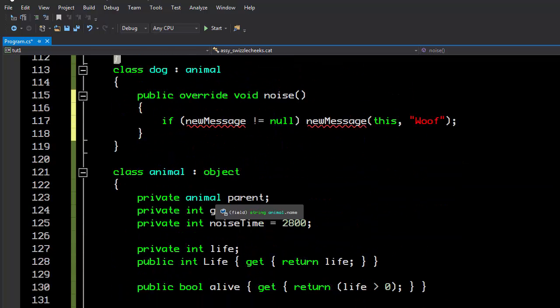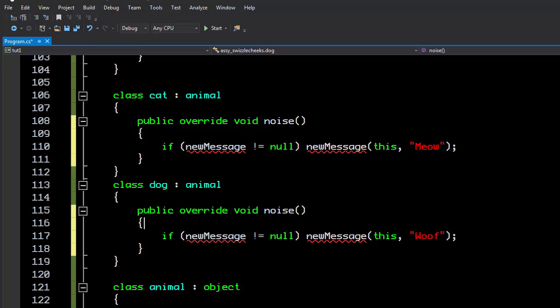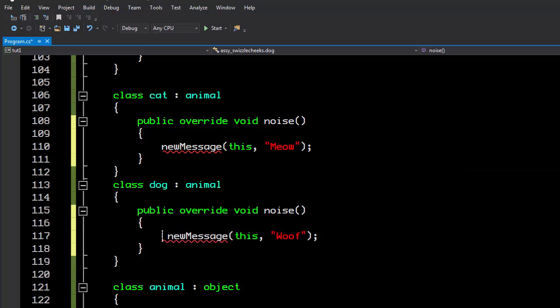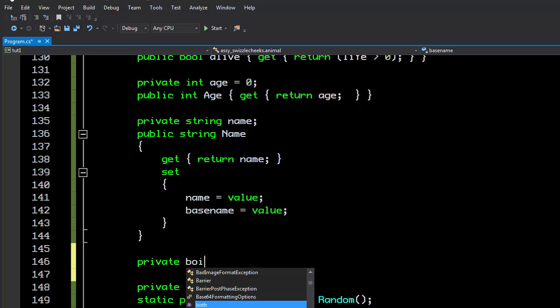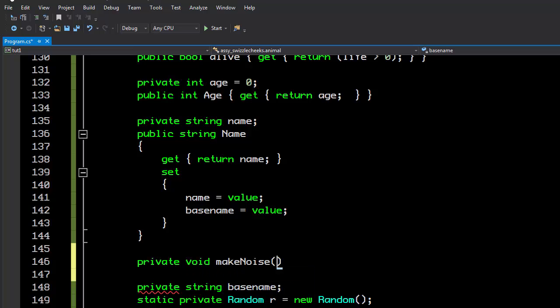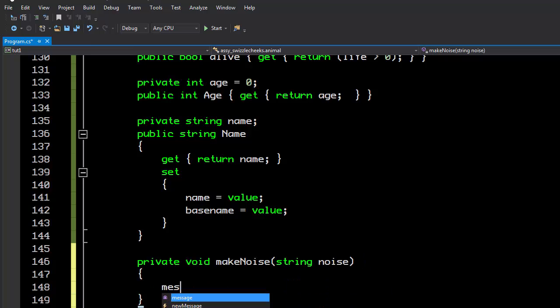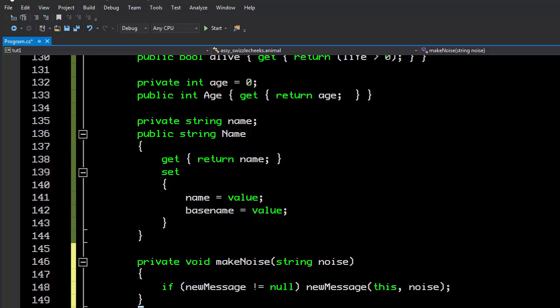And the reason for that is that they're not part of the class. So what we actually have to do is find a different way of calling this. So what we're going to do is create a private, or rather a protected function called makeNoise, and that's going to be on the animal. And down here we can say, because here's the deal. If I say private void makeNoise, string noise, and here I say new message noise. Actually, I should check that if new message does not equal null, noise.